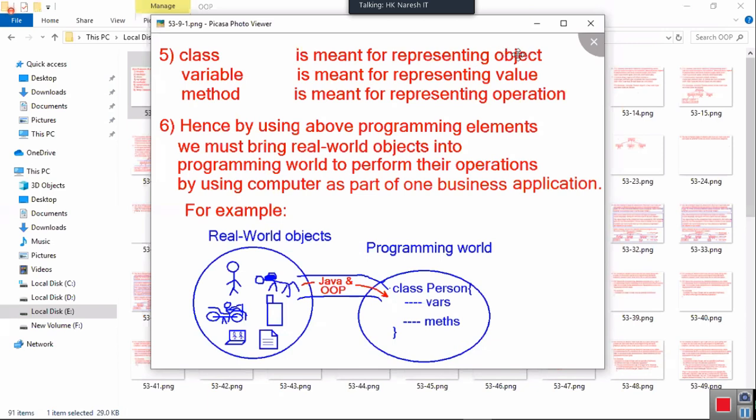Now we have to represent one object called Bale Babu. Bale Babu is not the only one we want to represent. Just I take an example. Like Bale Babu, there are so many persons in the Tollywood industry. So I'm taking a class called person. I want to store his height, weight, name.